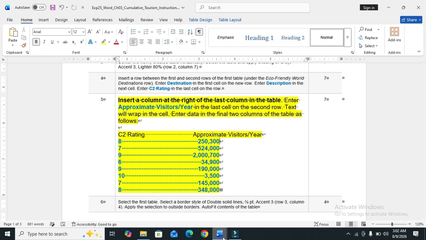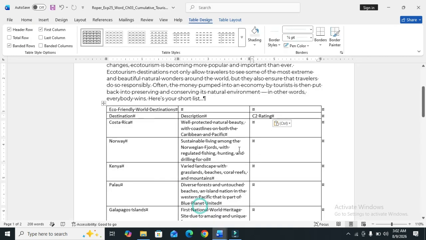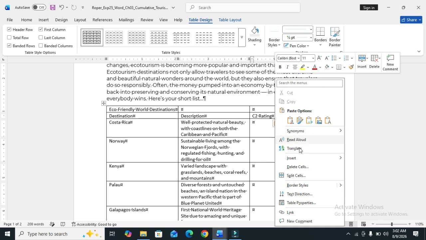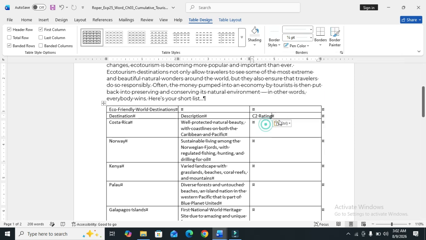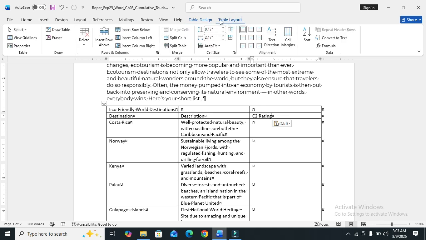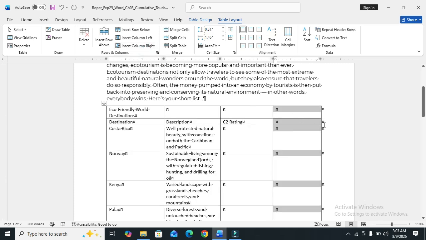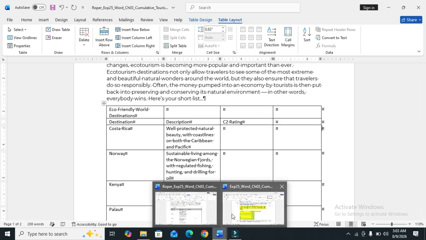So we move to the text table and insert. So we move to the table layout and insert column right. The table column is created. So we move to the next level of this step.